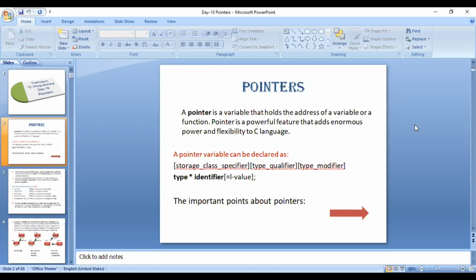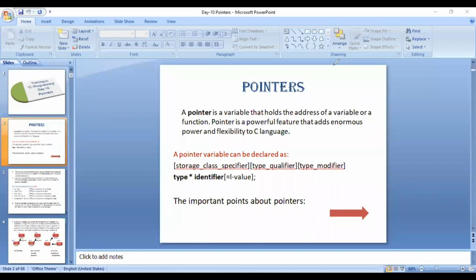Okay, so how to declare a pointer variable? So they have given you some declaration syntax. Here, whatever is there inside this big bracket, all these things are optional, and whatever is in bold, that is compulsory, right? So compulsory is type and then star and the name of the pointer variable. That is compulsory when you are declaring a pointer. The rest everything is optional. You can declare a pointer of static int star I and something like that. So that is the way we declare a pointer.